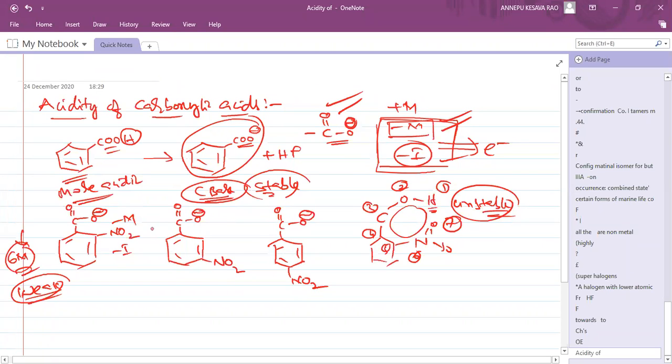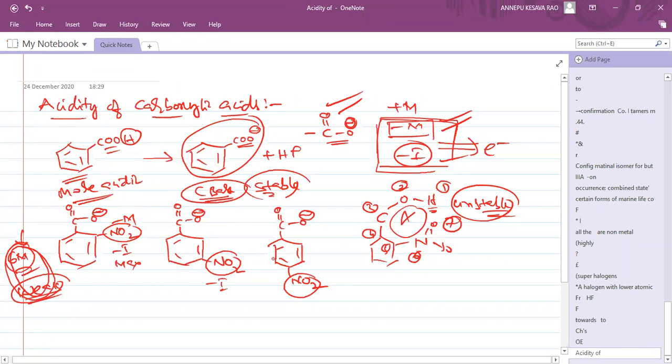Normally you think, NO2 here, next NO2 here and NO2 here. Only with 6-membered ring formation can you consider acidity, weak or strong. But a 7-membered ring is an unstable ring. So don't consider hydrogen bonding here. Now tell me, minus M and minus I is maximum.